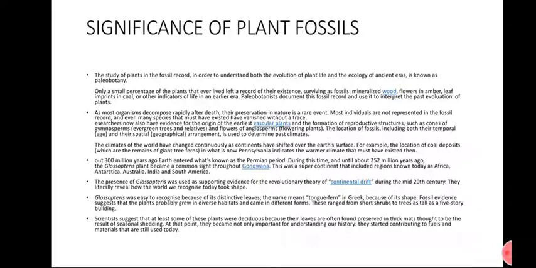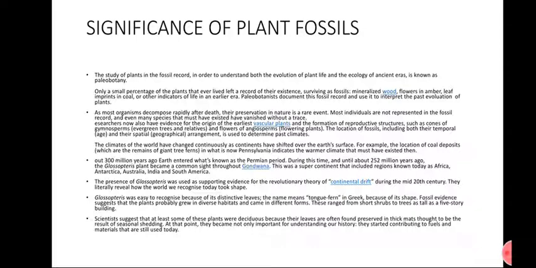Researchers said that the original plants which first existed were vascular plants, with the formation of reproductive structures such as cones and many other things. At the location where they are found, plant fossils can also indicate the geographical and climatic conditions of that area.